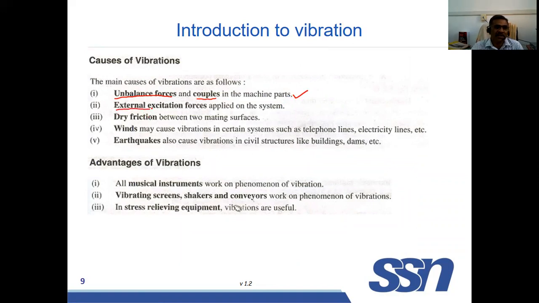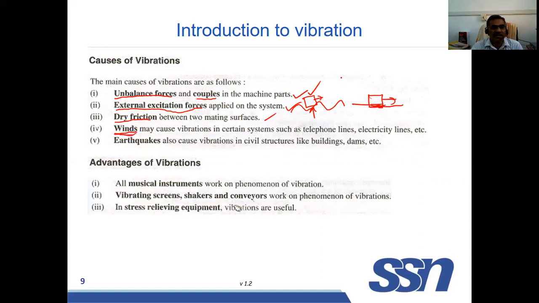For example, you take a car. The car will get an external excitation force from the roughness of the road. When the vehicle is moving over a rough road, it will get an exciting force. Because of that, the vehicle will be subjected to vibration. Then dry friction: when a body is rubbing over a surface, because of the friction, there will be vibration in the body.